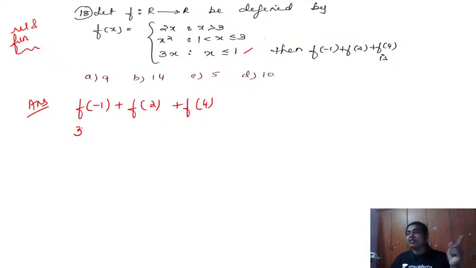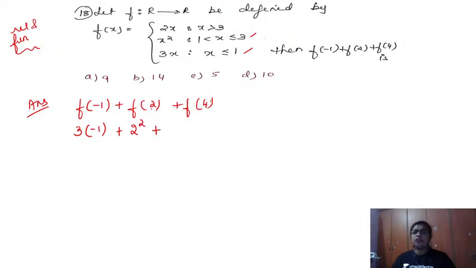And then f of x is telling us to put that x, what is inside the bracket. So it is minus 1 plus f of 2. Where is 2 now? 2 is present here in the second line. It is coming under greater than 1, less than or equal to 3. So what is f of x telling? Write that x which is inside the bracket and put a square on top. So what should I write? Write this 2 and then put a square on top.